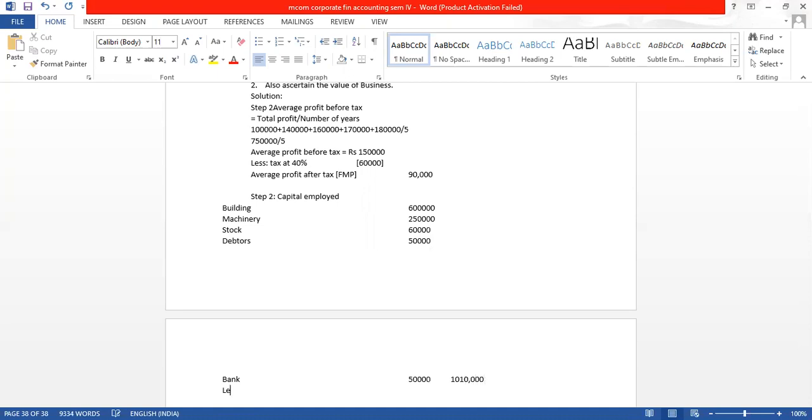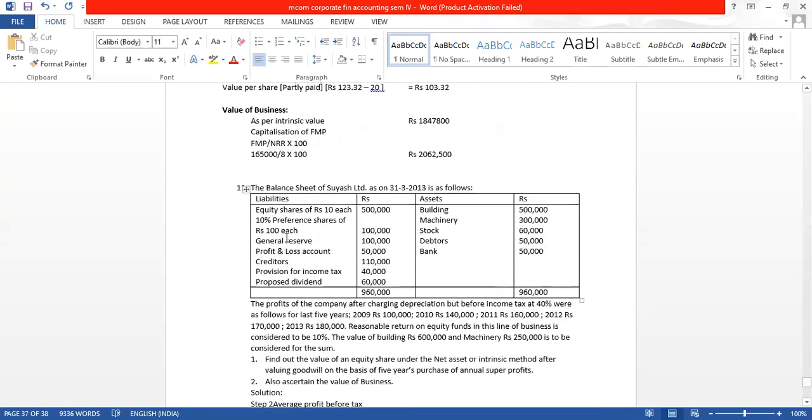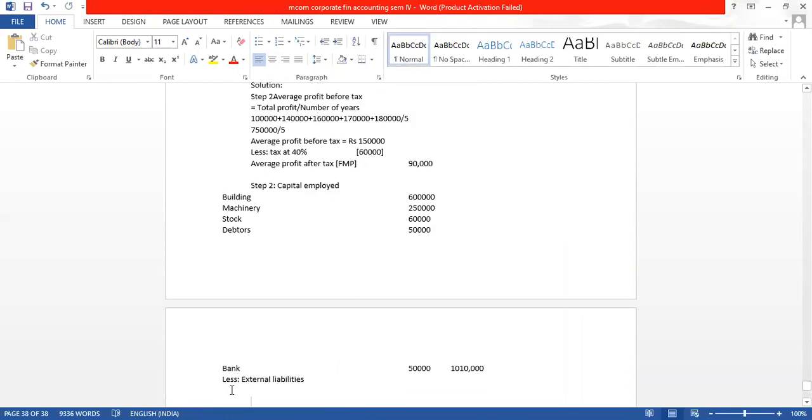From this we will less external liabilities. For external liabilities, what we have apart from reserves and share capital, we have 3 external liabilities: 1,10,000, 40,000 and 60,000. So I will put it here.